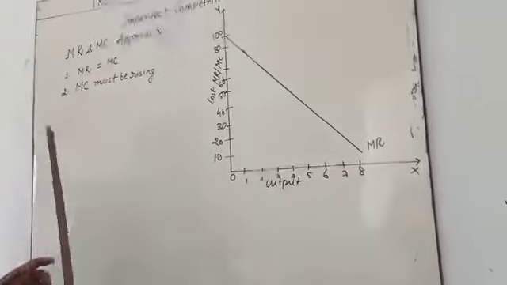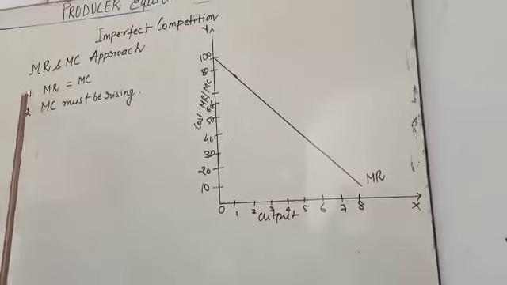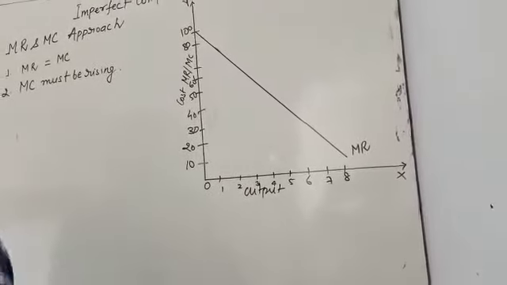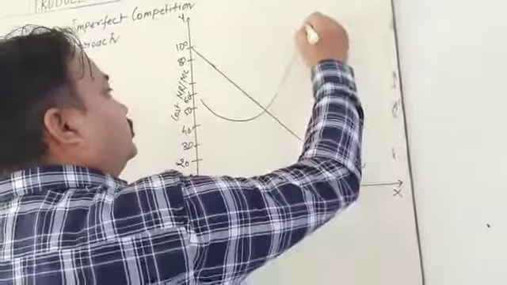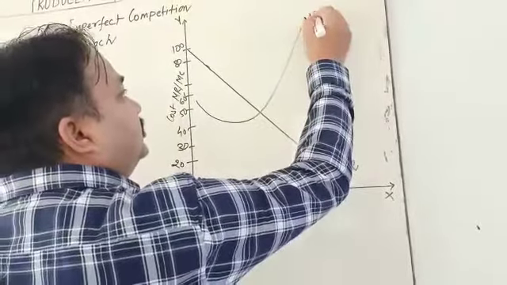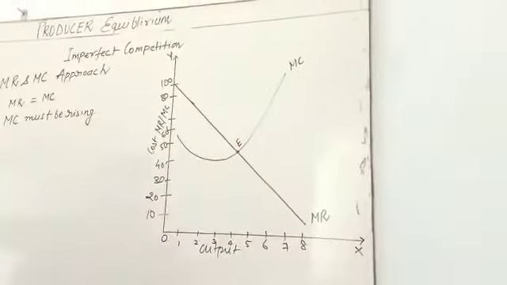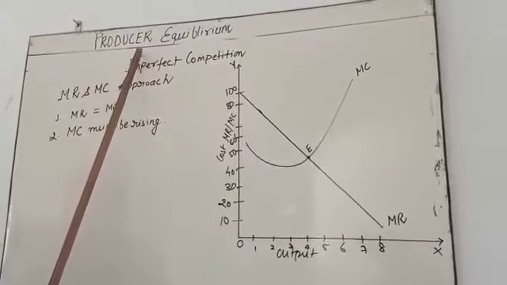So come to the MC. My dear student, the first condition is that MR is equal to MC. It is a very simple condition. Suppose this is the MC curve. This is called the equilibrium position, where the producer is satisfied.